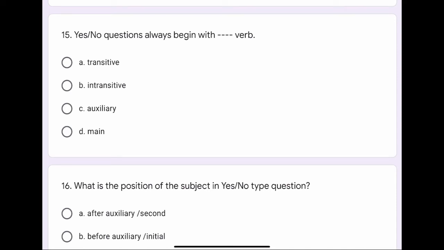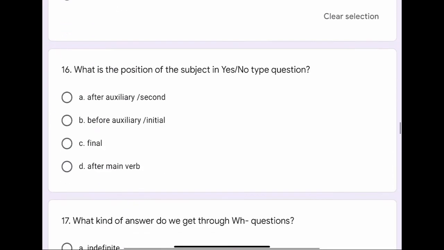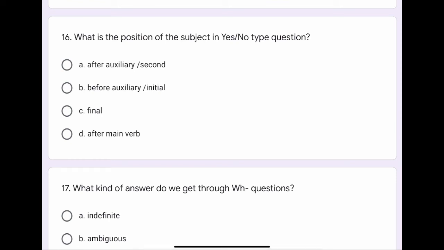Yes no questions always begin with dash dash verb. The options are A. Transitive, B. Intransitive, C. Auxiliary, or D. Main. The correct option is C. Auxiliary.